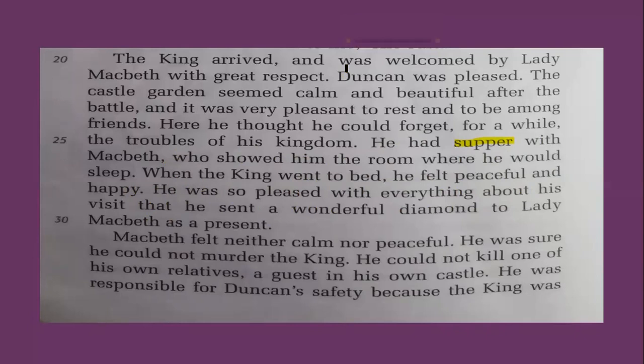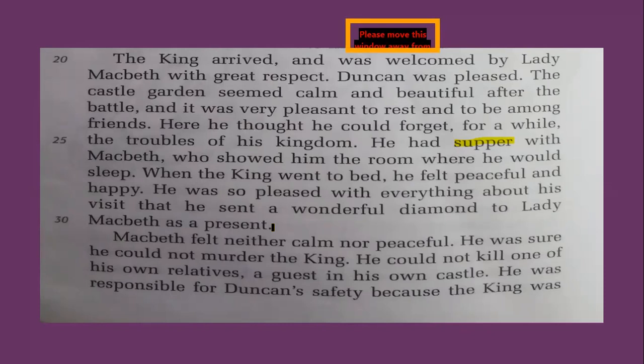So, you see, the welcome that Macbeth and his wife gave to King Duncan was so nice and so generous and so loving that King Duncan was overjoyed. He was very happy with the way they attended him. And Macbeth showed him the room, and he relaxed in the room, and he went to bed.